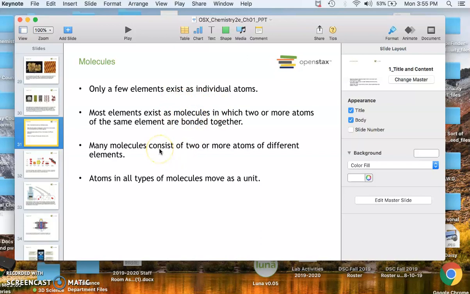Okay, this just means what? Two or more atoms stuck together. It could be any type of atoms, any type of elements stuck together. Many molecules consist of two or more atoms of different elements, and when you have two or more atoms of different elements stuck together, that's referred to as a compound. Atoms and all types of molecules move as a unit.